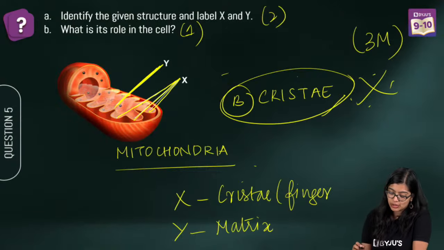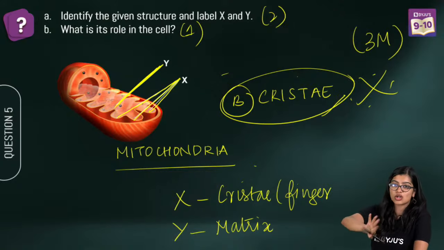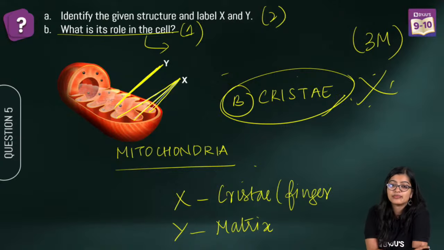Now what is its role? So 2 marks you've got here, okay? Those of you who wrote cistern, half mark, 1 mark gone there only. What is its role in the cell? They're talking about the role of the cell organelle. Very good, Gia. Very good.